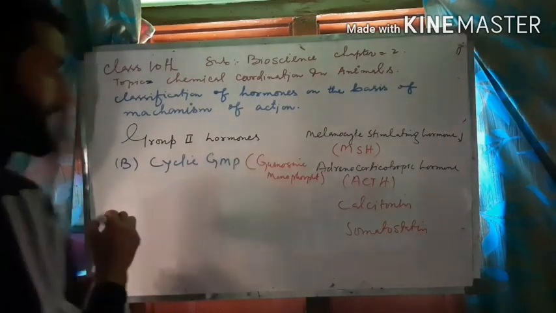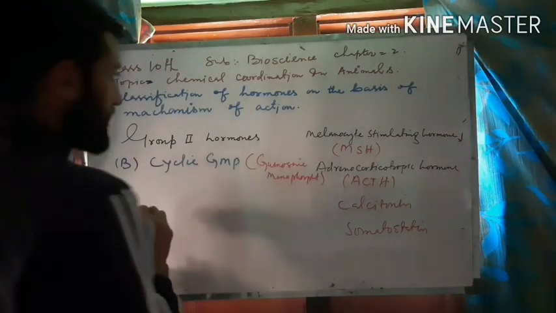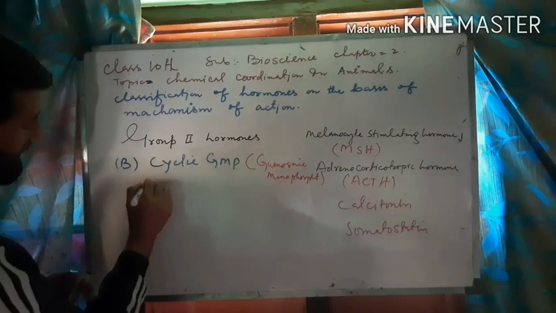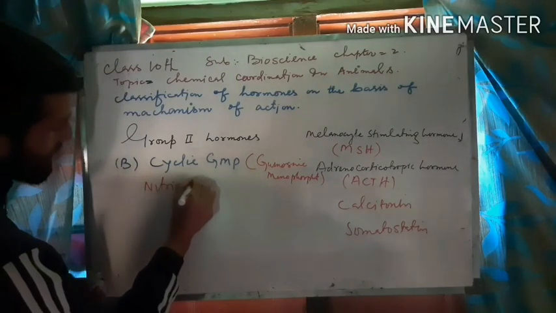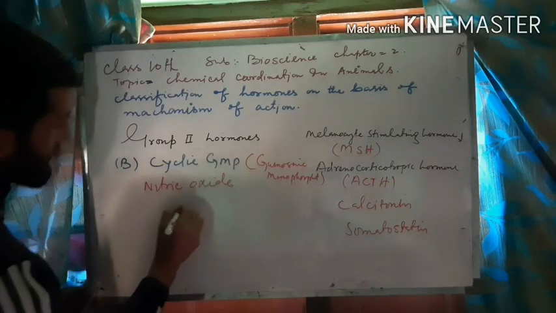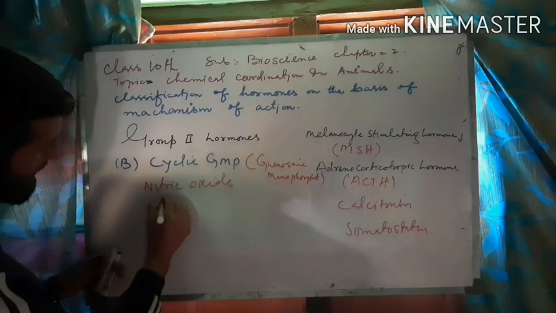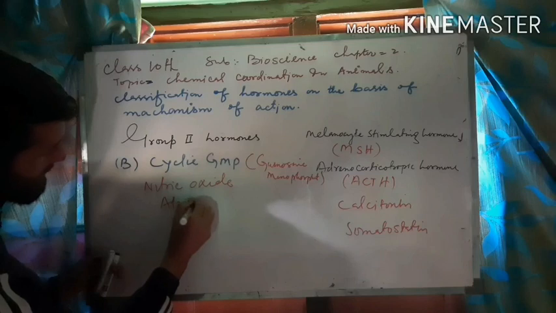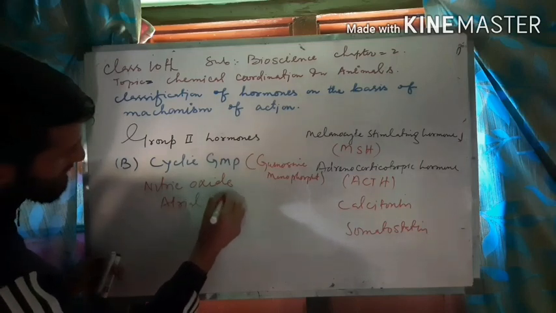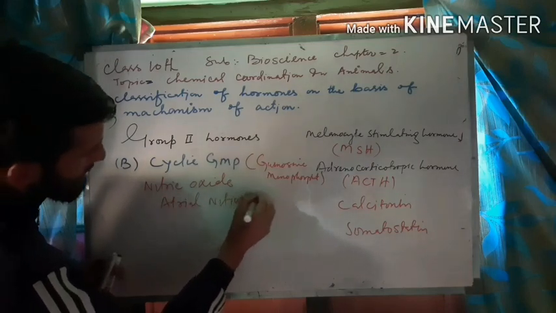And some of the examples of cyclic GMP are nitric oxide and atrial natriuretic factor.